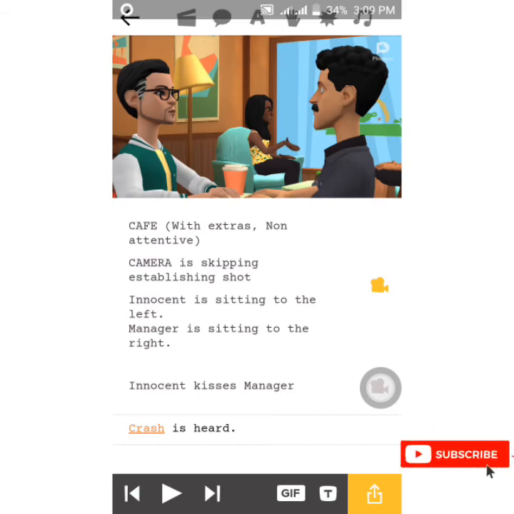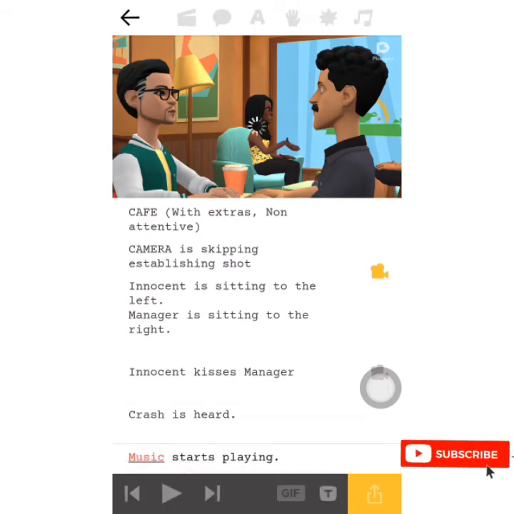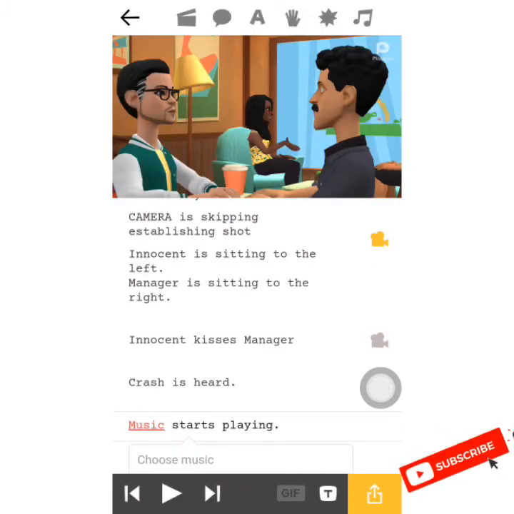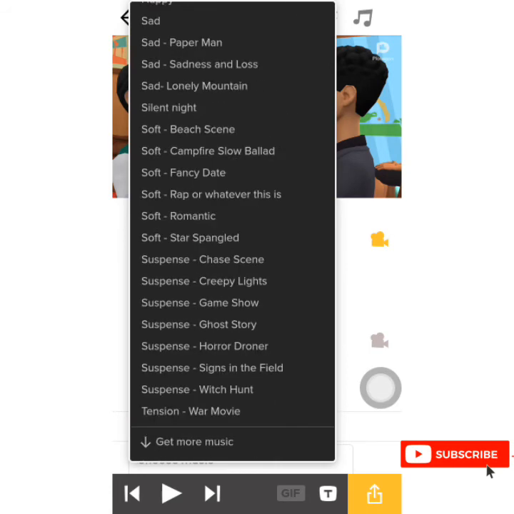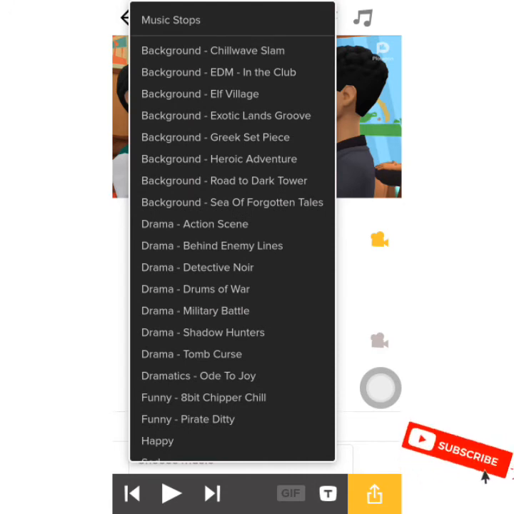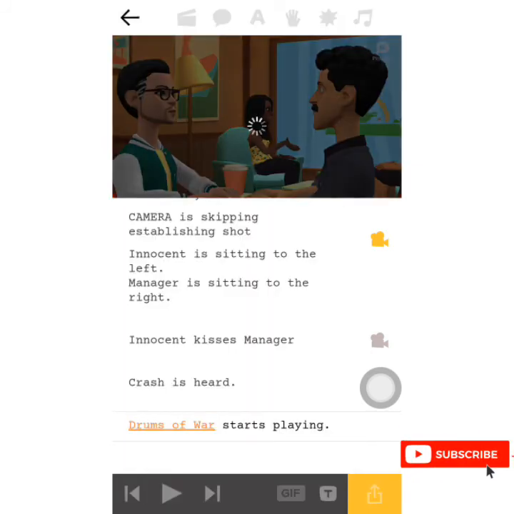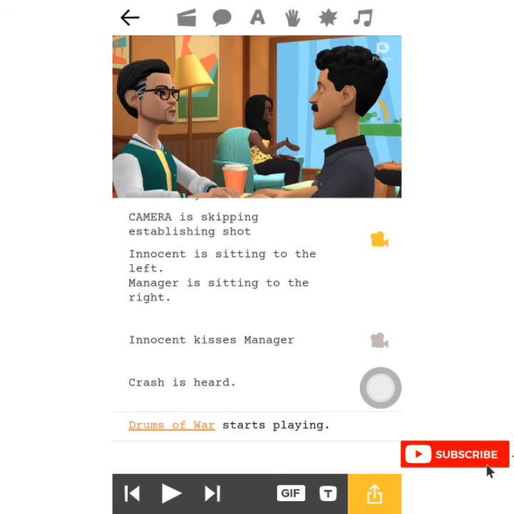The next one we are going to look at is the music effect. You click on that music effect and you see music is playing. You select the music that is playing right there. You can get more music from the get more music button, or you can select the music that you like from the list shown here. Let's check our drum of war. Let us play and see the effect. I hope you heard the sound.